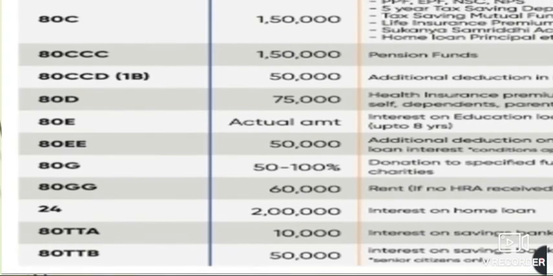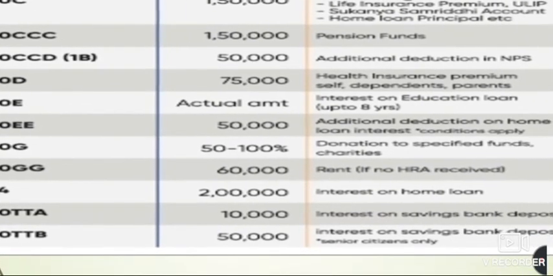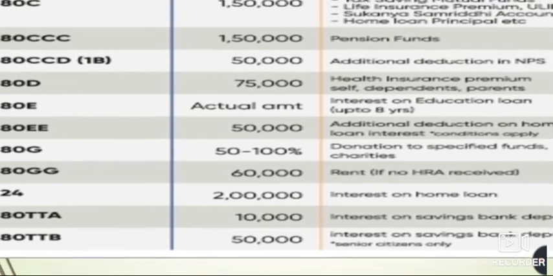Okay, now 80E is for the interest on education loan if you have taken, so that interest you can use as a deduction for 8 years.